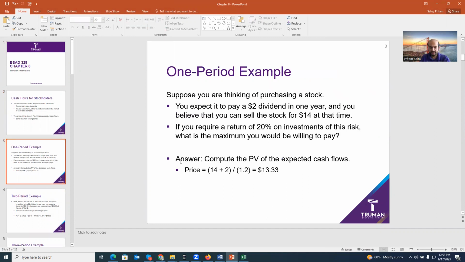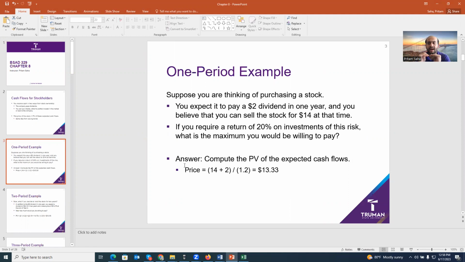Now let's talk about this one period model. So here is the thing. A bond has a fixed maturity, like 5 years, 3 years, 10 years. Stock does not, because if you can remember, corporations can run their business forever, infinity. In that case, the corporation's ownership is represented by the stock ownership. So that also has a life for the future, infinity. So you cannot say that it has a 5-year life. So you have to think about